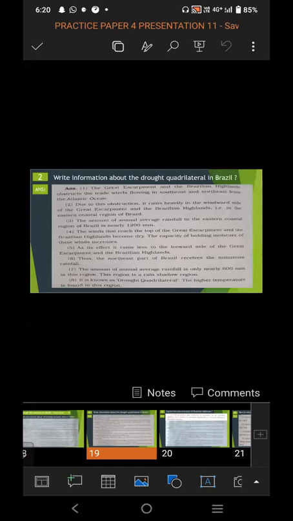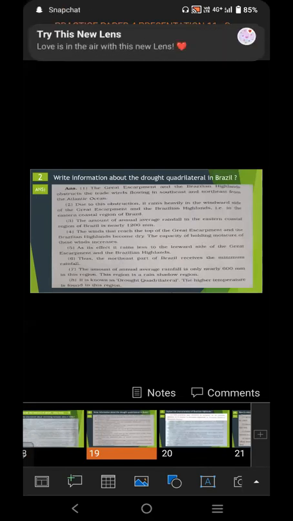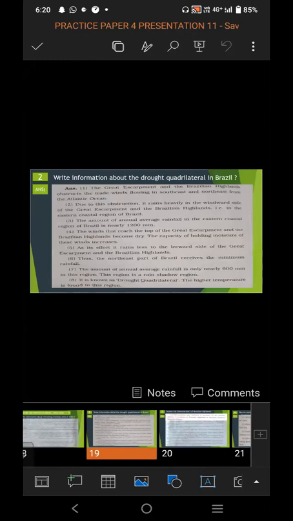The next question asked is, write information about the drought quadrilateral in Brazil.